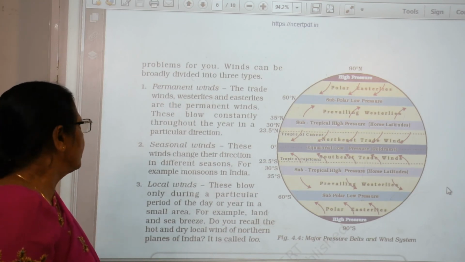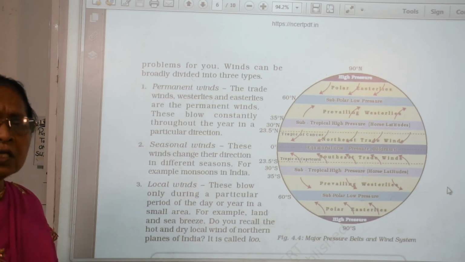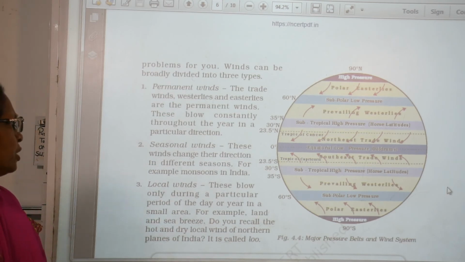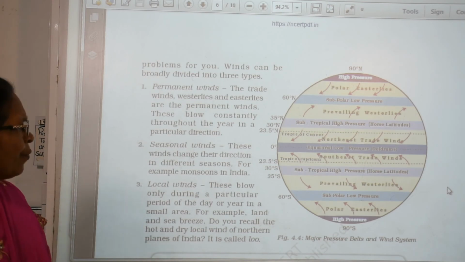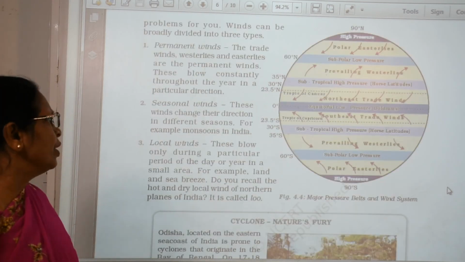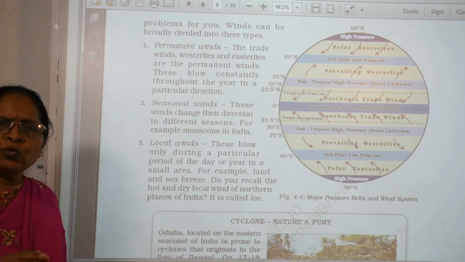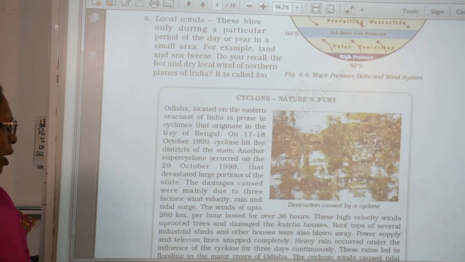Seasonal winds change direction from season to season, like the monsoon in India. And local winds, for example in the northern plains of India, we call the Lu.